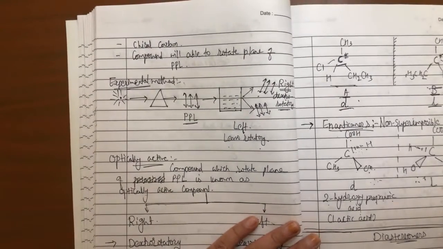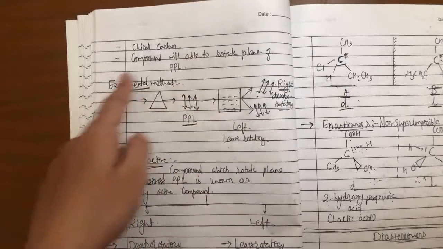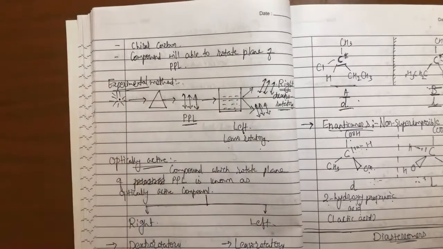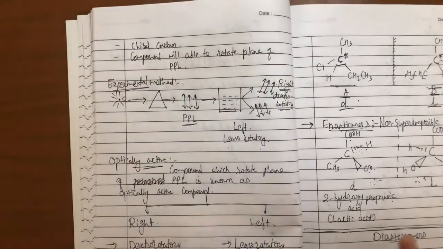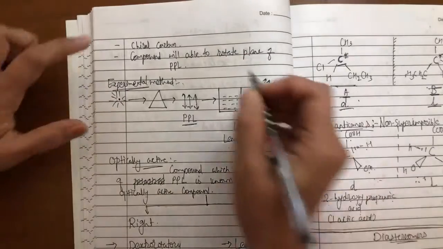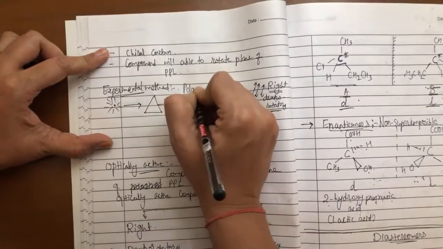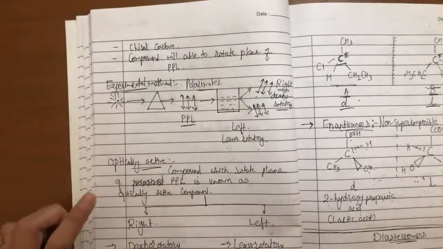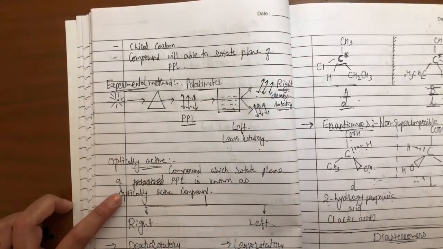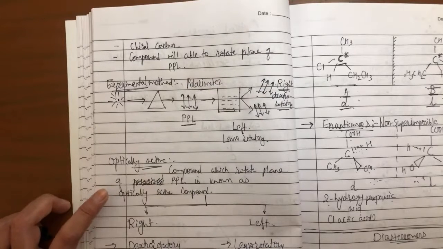So how to check? This is the experimental arrangement to find out whether the compound is optically active or not. This instrumentation is known as a polarimeter. This is your answer for the question asked in the 2020 paper. So polarimeter is the instrument which we use to find out whether the compound is optically active or not.